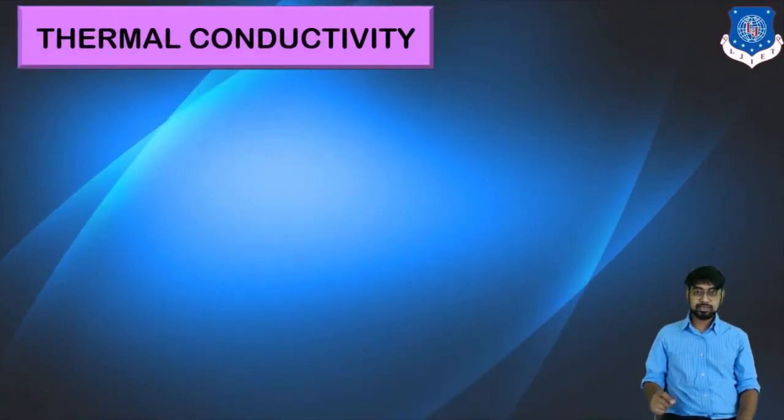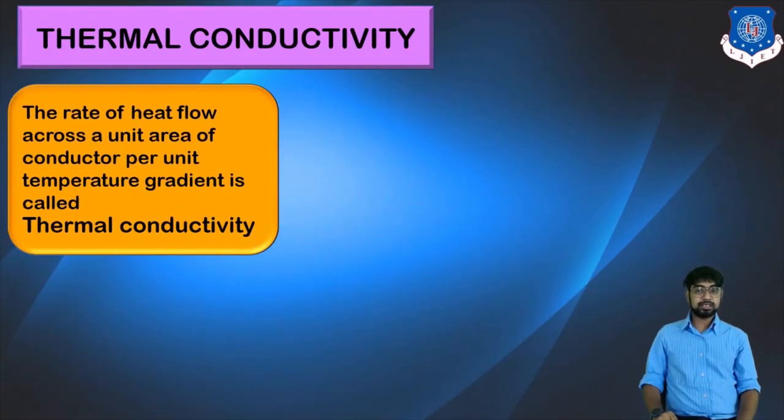Similarly, we also have thermal conductivity. Thermal conductivity is defined as the rate of heat flow across a unit area of a conductor per unit temperature gradient. That is the definition.